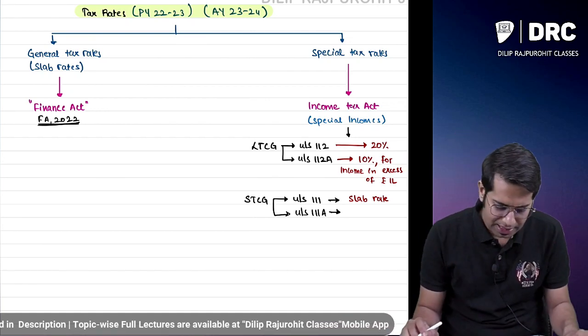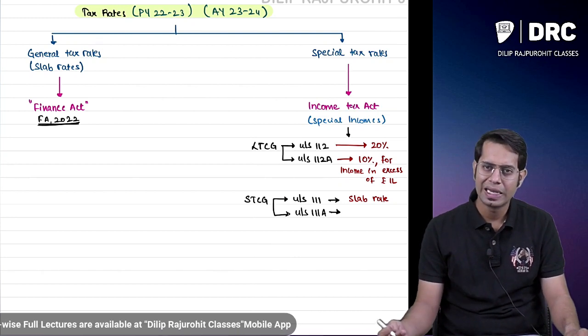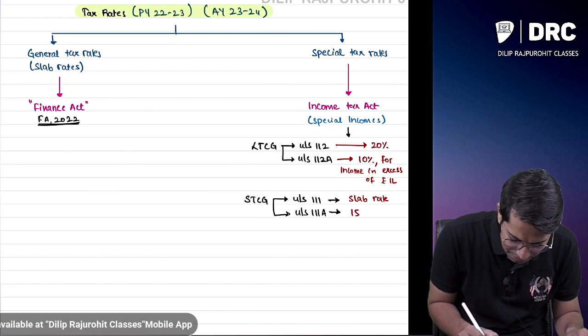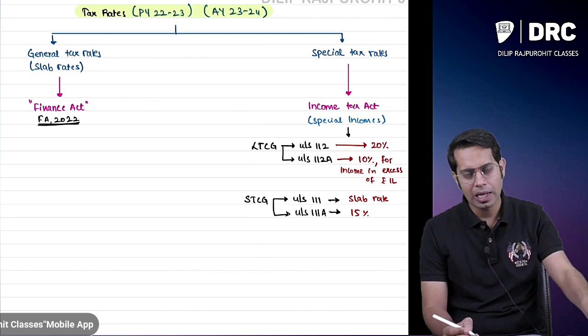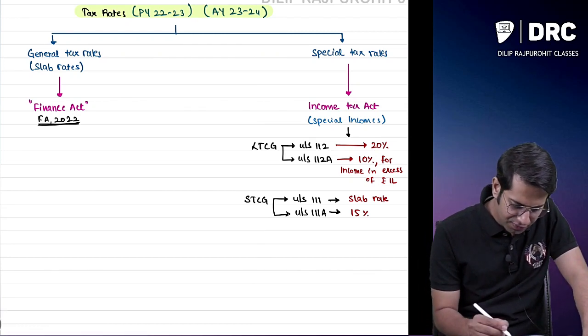Short-term capital gain taxable under section 111 is taxable at slab rates. And short-term capital gain referred to in section 111A is taxable at a flat 15%. It is taxable at what rate? A flat 15%.